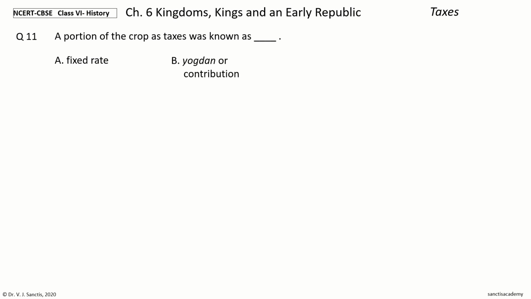Next question 11. A portion of the crop as taxes was known as dash. The options are fixed rate, yogdan or contribution, bhaga or share, wealth tax. Your time to choose. And the answer is bhaga or share. So, a portion of the crop as taxes was known as bhaga or share.